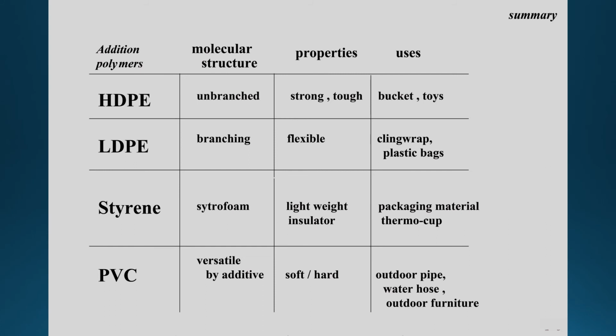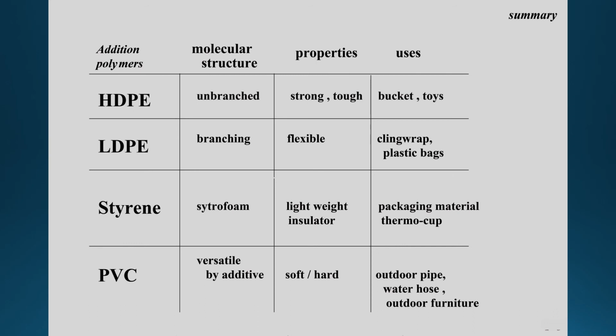Styrene is used for styrofoam when you blow bubbles through this melted plastic. Now they trap many gas bubbles and make it a lightweight insulator. This lightweight is suitable for packaging material, and the insulator is suitable for thermal cups. PVC is very versatile by adding different things to it, for example coloring.